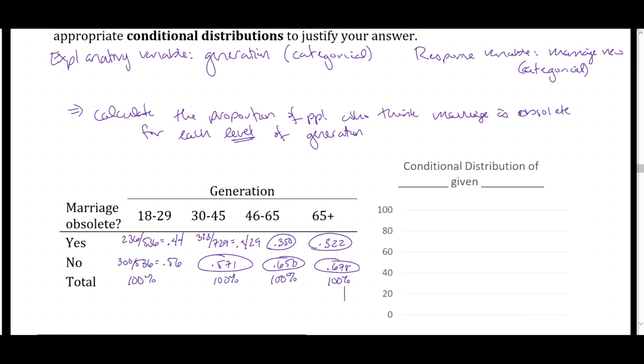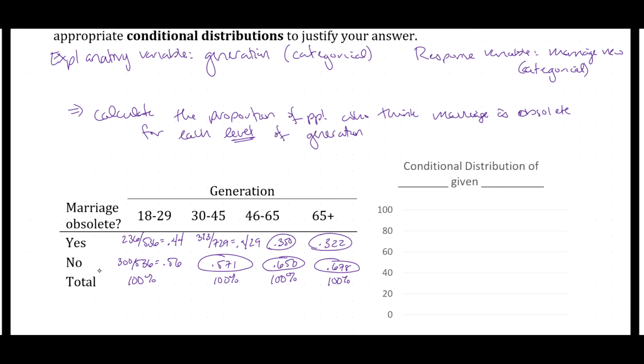I hope that when you worked this out, you ended up with 35% or 0.35 for the boomers who believe that marriage is obsolete, 32% or 0.322 for those age 65 plus who believe that marriage is obsolete, and then proportions of 0.56, 0.571, 0.650, and 0.678 for the respective proportions of people who do not believe that marriage is obsolete for the millennials, Gen Xers, boomers, and those 65 plus. We can also see that these proportions of those who do and do not believe marriage is obsolete in each category should sum to 100%, or a probability of 1.